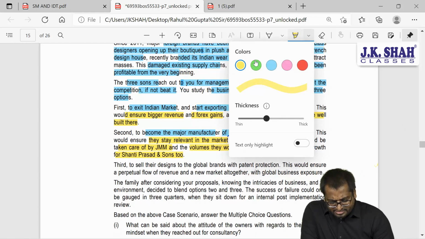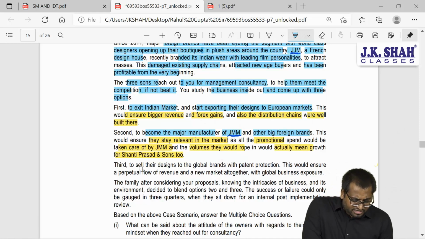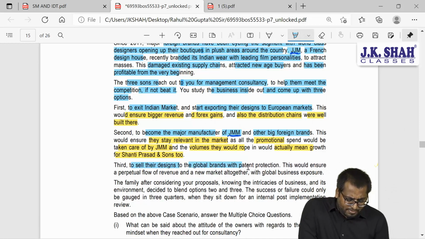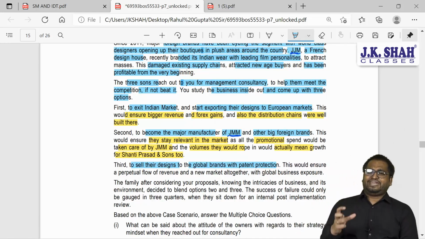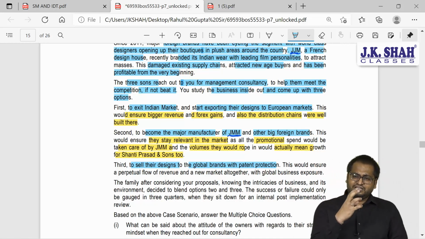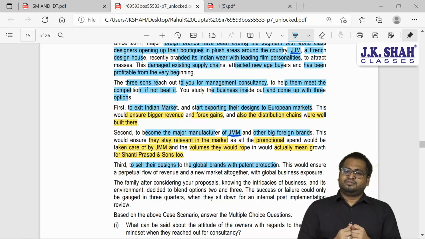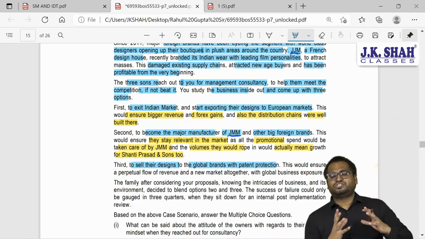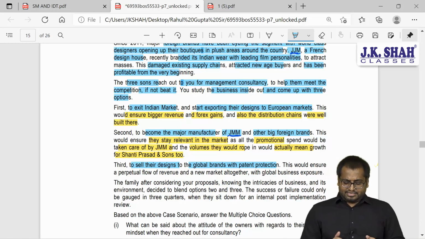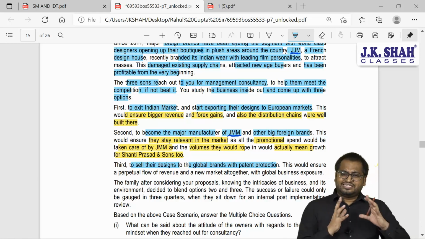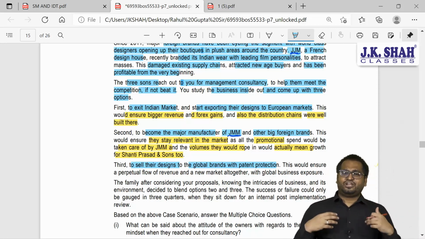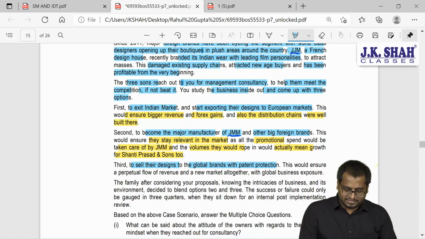What is the third alternative? The third alternative is to sell the designs to the global brands with patent protection. This is the third option, that you sell your designs to the foreign companies, to foreign brands, and you do this having patents so that your designs are not copied by others.